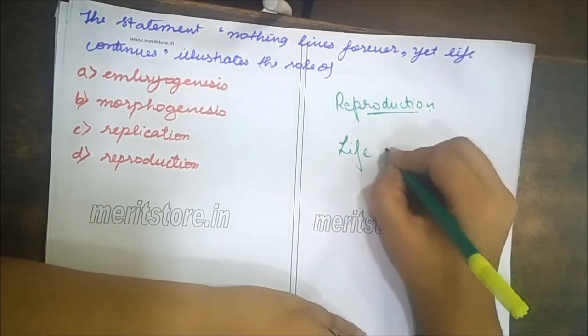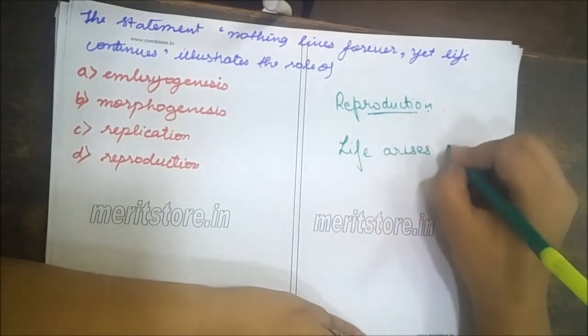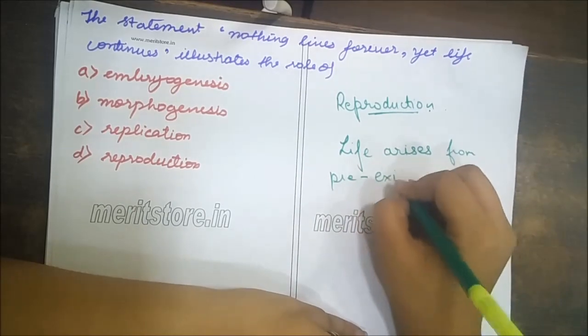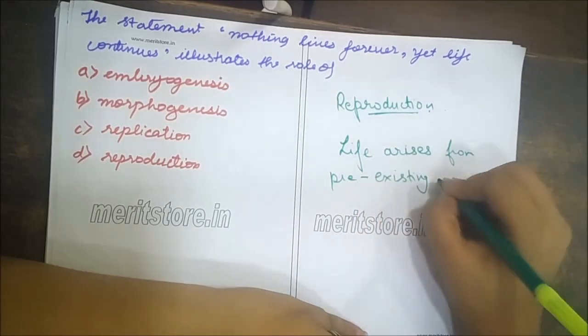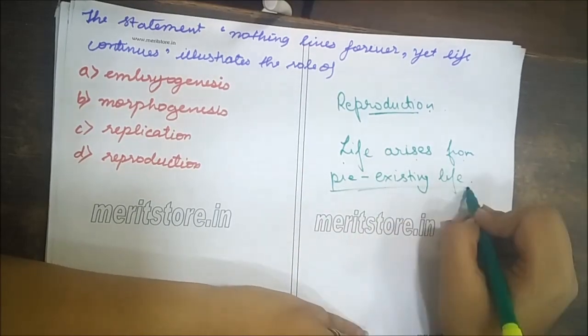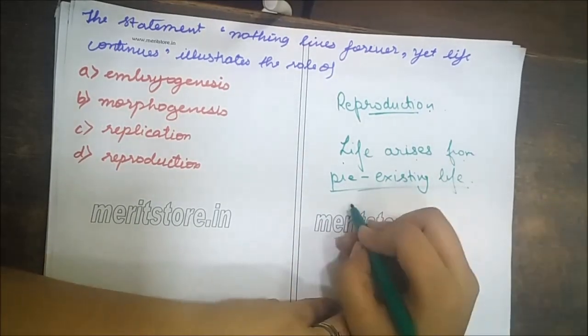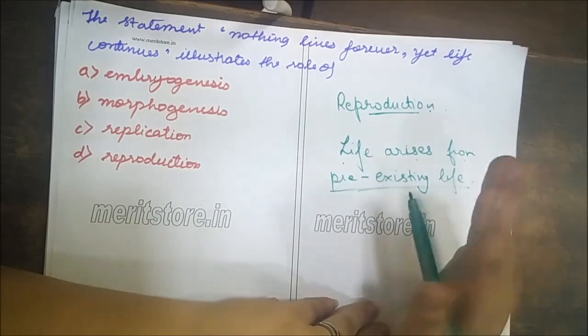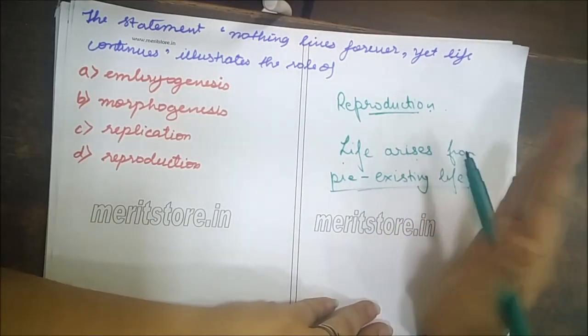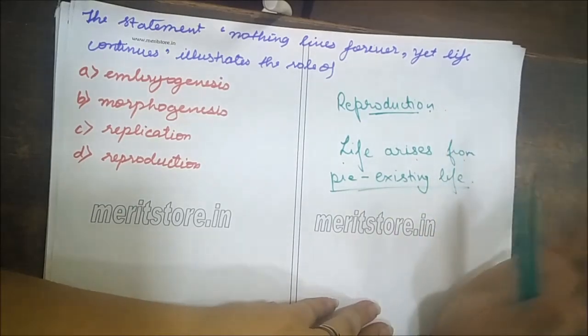Life arises from pre-existing life, and reproduction is not essential for survival of the individuals. It is required for perpetuation of a population.